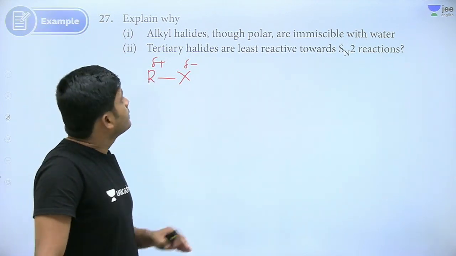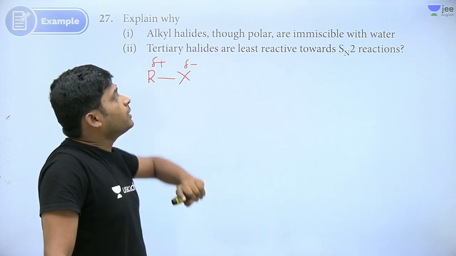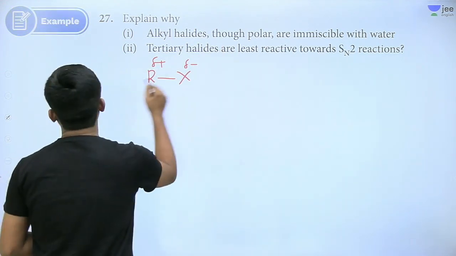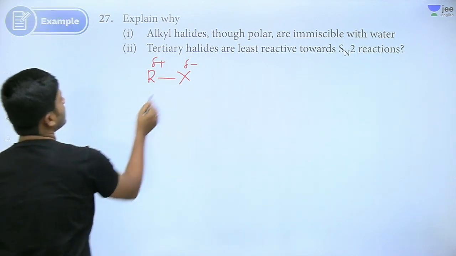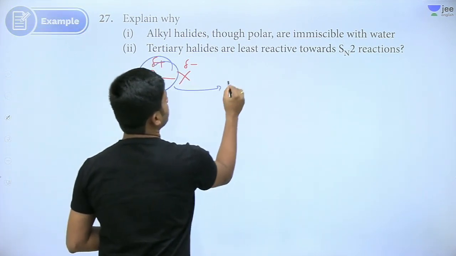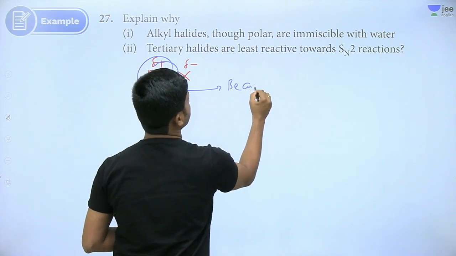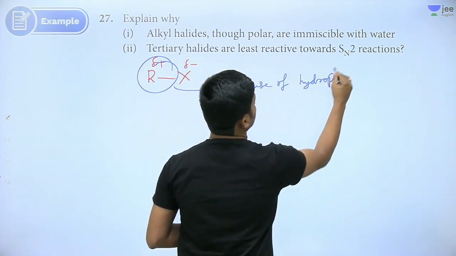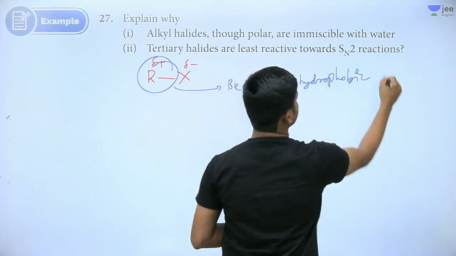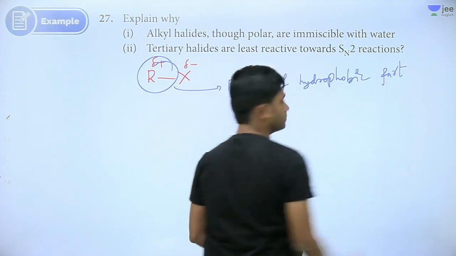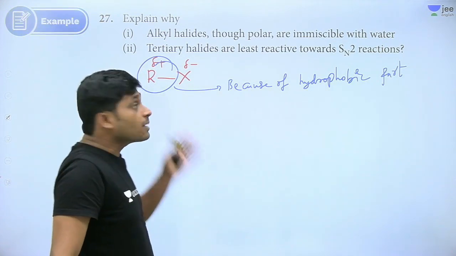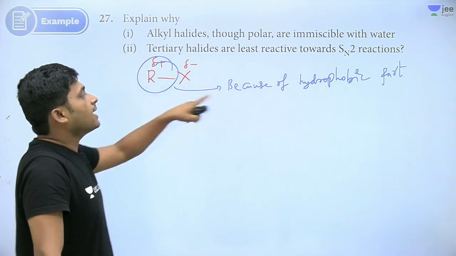Okay, right? So alkyl halides, though they are polar, why are they immiscible? What is the reason here? Because of the hydrophobic part, they are immiscible. They are polar, no doubt, but they are hydrophobic.